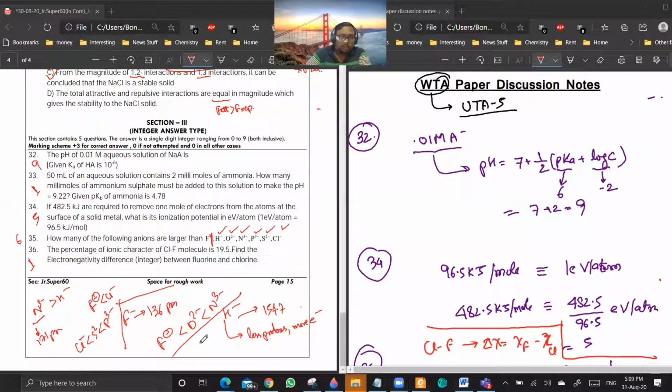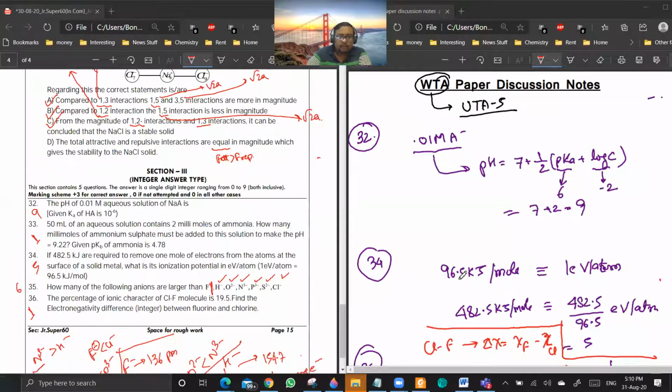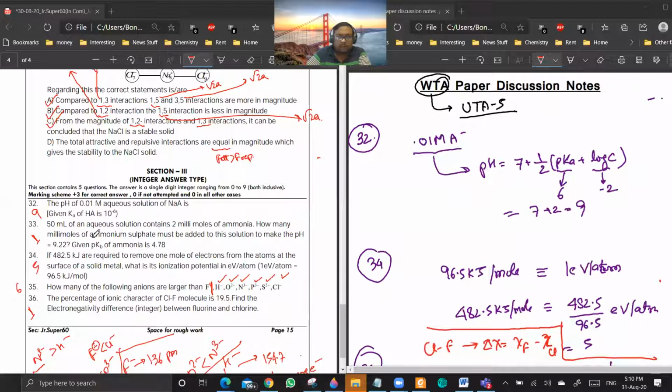Others you can judge by the order, that if you are having isoelectronic species, then more is the negative charge, more will be the size of the ion. Are you getting a point? Yes or no? Yes, sir. Okay. So 32, it is 0.01 molar A minus ion concentration, so it will be a case of anionic hydrolysis.